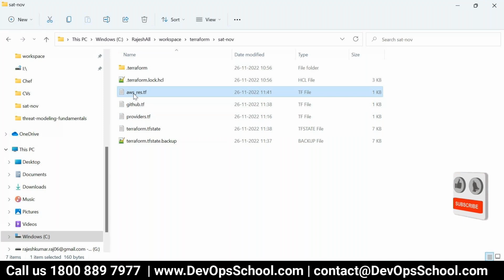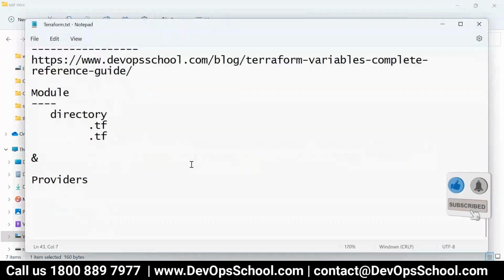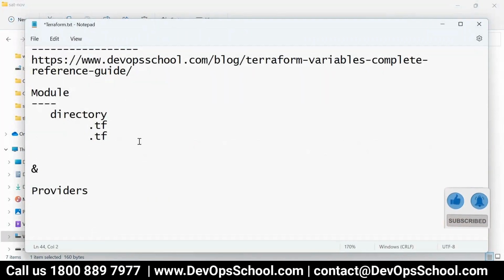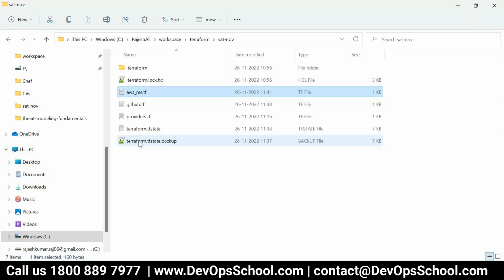Yes, that is a module. This is actually called the root module. The one which you are working in, knowingly and unknowingly, is called the root module. I repeat, unknowingly you were working in the root module.